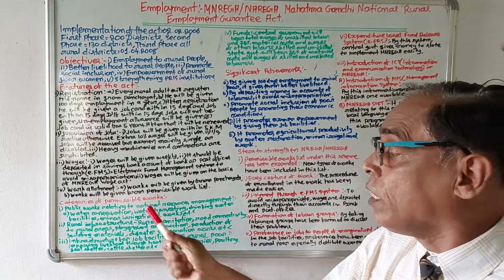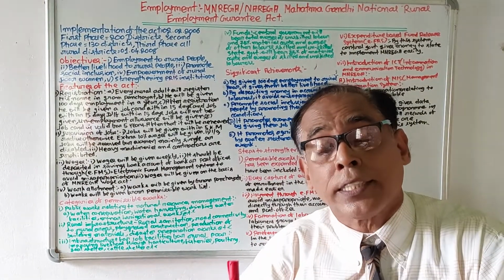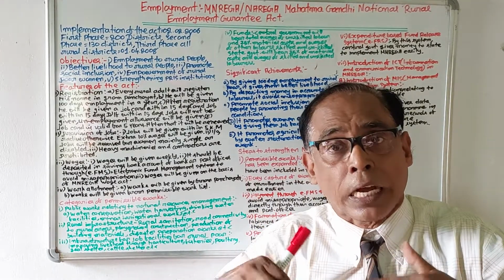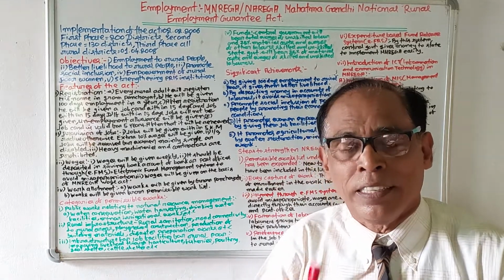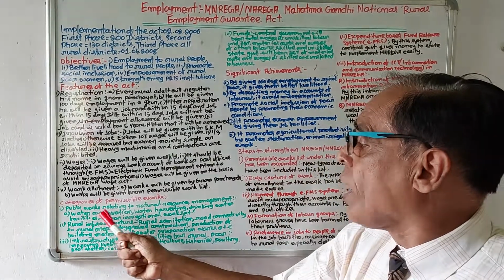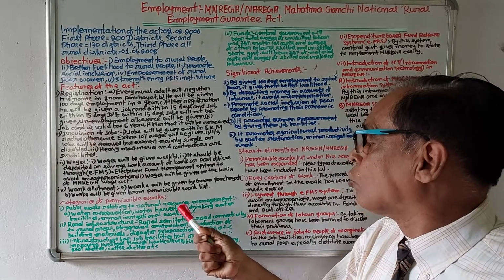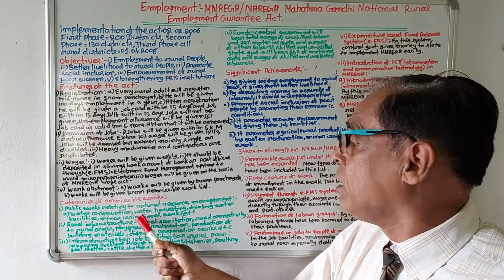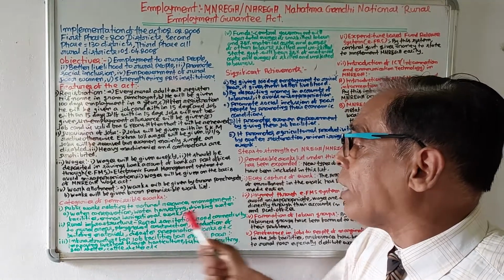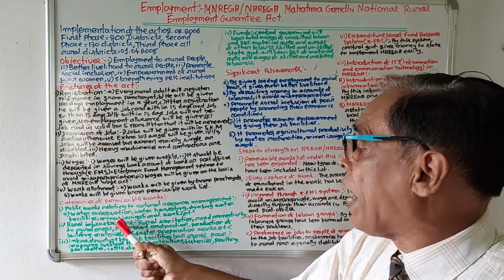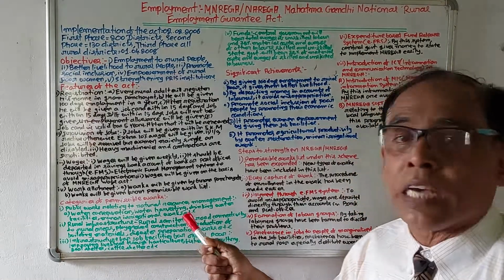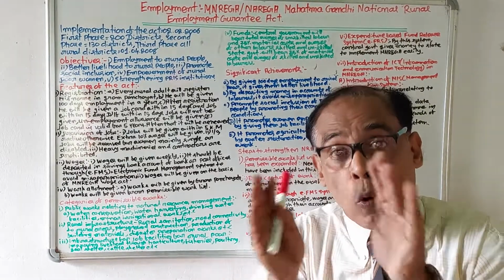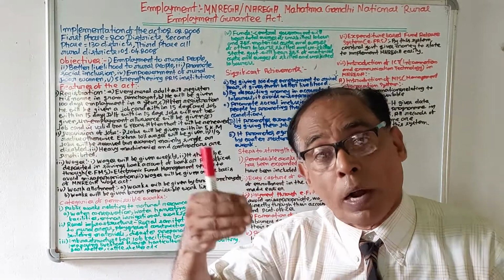Now let's discuss the categories of permissible work. What works will be given to MNREGA workers? All types of work cannot be given; there are some permissible works. The first is public works relating to natural resource management. Under this head, water conservation, water harvesting, drinking water facilities, and minor irrigation works can be given.